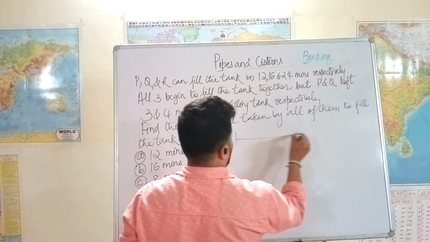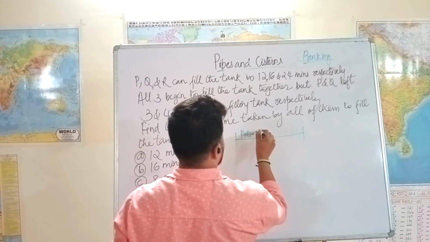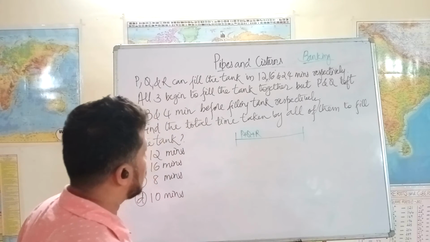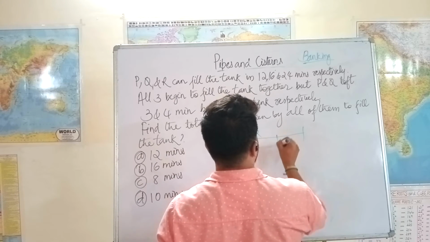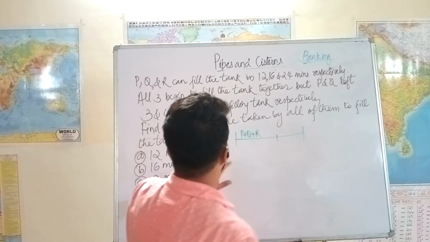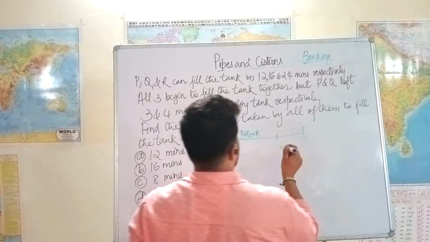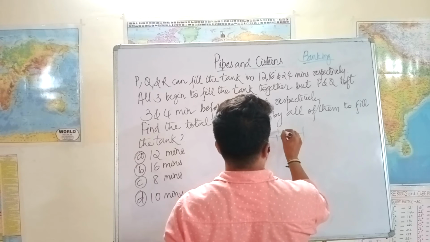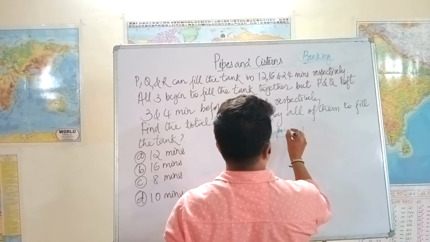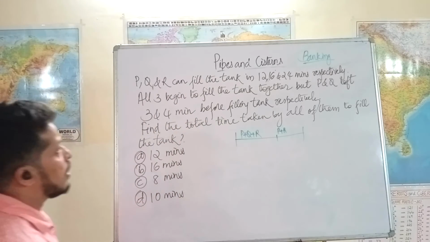See, P, Q, and R, they started working together, but when the last 4 minutes were remaining, who left? When 4 was there, Q left. That means here P and R, they are working when Q left.